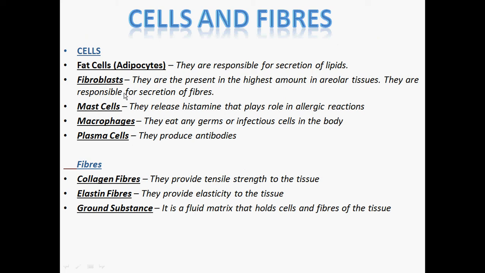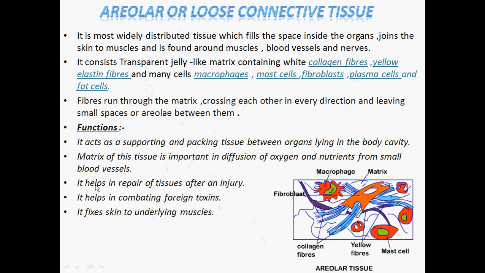And as I told you, the fibroblasts are present in the highest amount in the areolar tissue, and they are responsible for the secretion of fibers. And the plasma cells produce antibodies. From this we can understand that it helps in the repair of tissues after an injury, and even helps to combat foreign toxins, because it contains the plasma cells and the macrophages. It fixes the skin to underlying muscles also, because of the presence of mast cells, fibroblasts, and fibers like elastin and collagen.